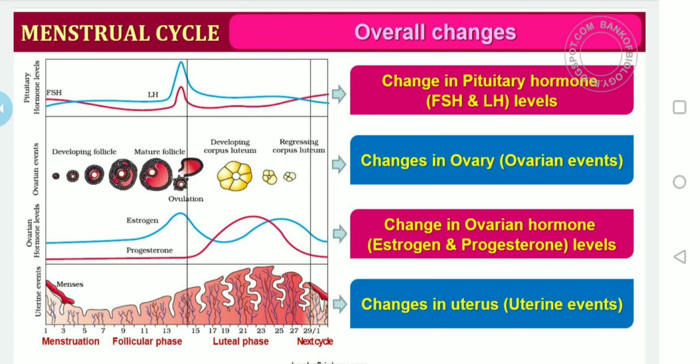The red color indication is nothing but progesterone hormone, isn't it? Then there is another color, the estrogen indication. Ovulation is exactly on the 14th day: the developing follicle, mature follicle, ovulation, developing corpus luteum, then finally regression, that is the regressing corpus luteum.